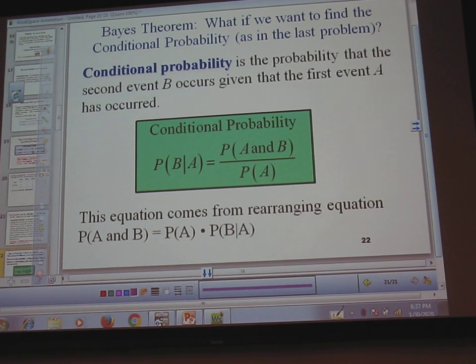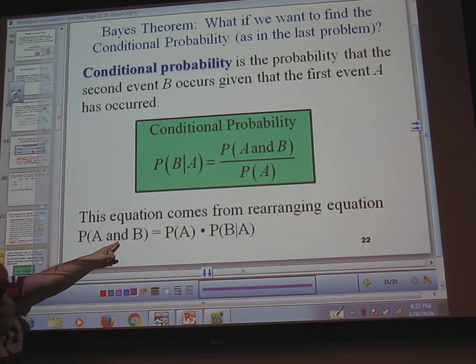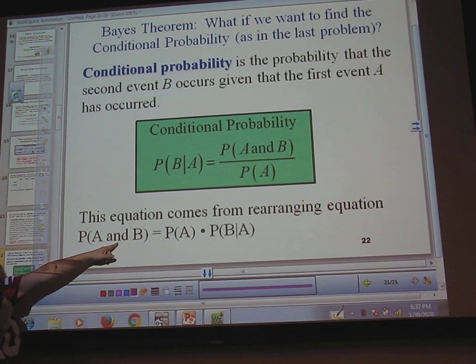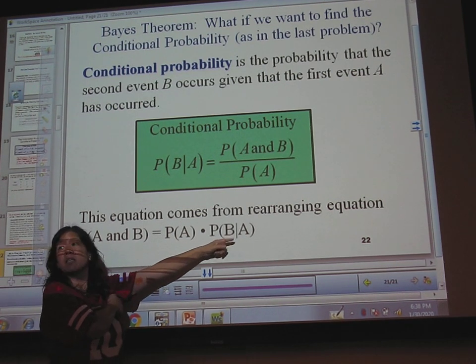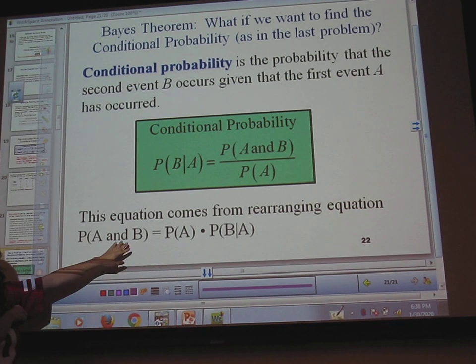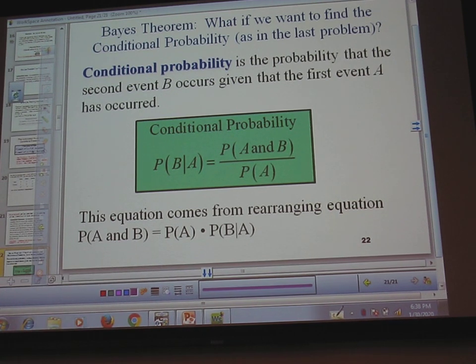But where does this formula come from? So, do you guys remember this formula here? Probability of A and B equals probability of A times probability of B given A. That's just that multiplication probability we found.